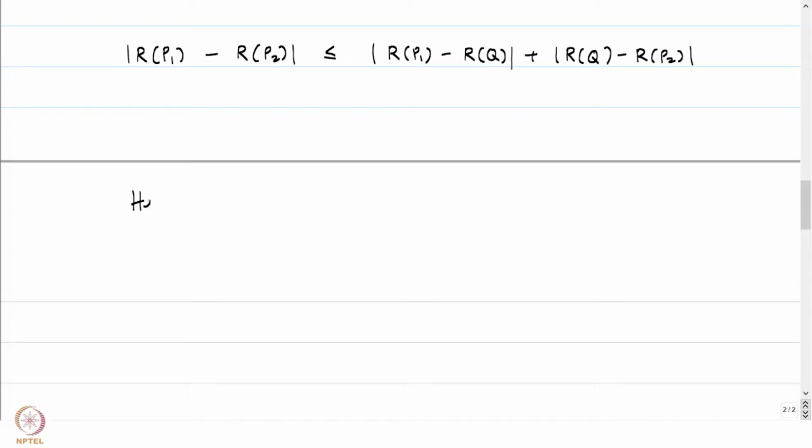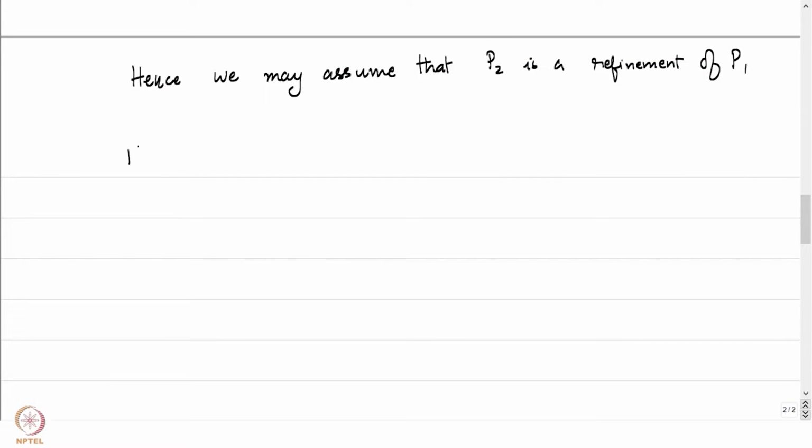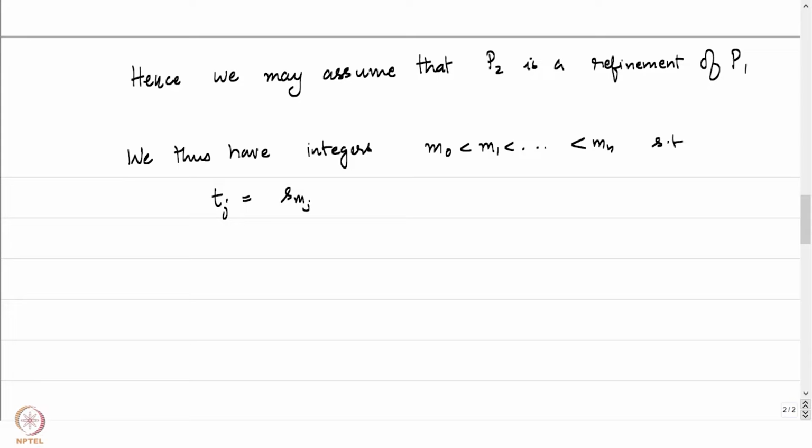So hence we may assume, because of the triangle inequality, that P2 is a refinement of P1. Hence we have integers, say m0 less than m1 less than up to mn, such that Tj is equal to S of mj.